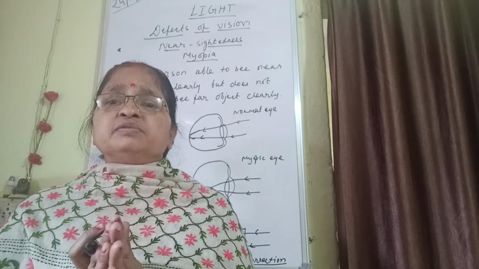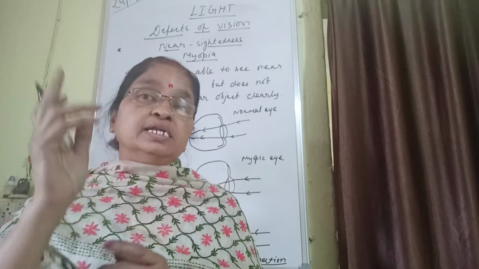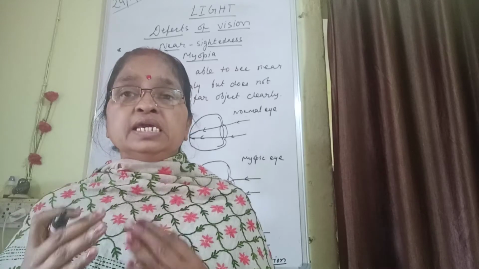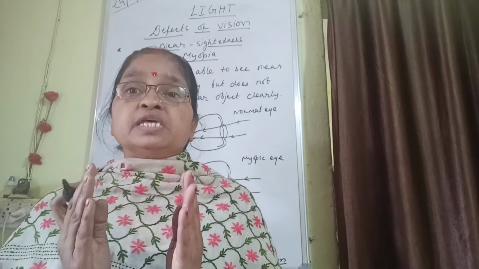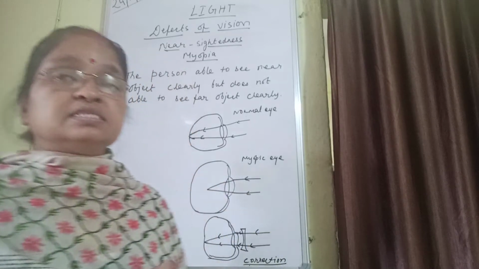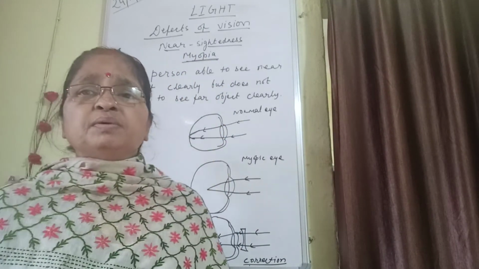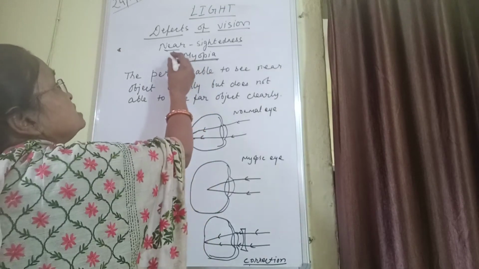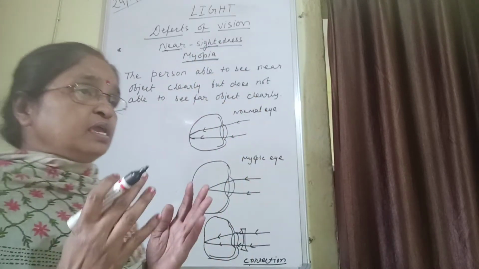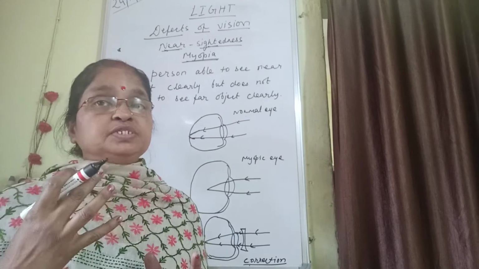From this situation, what have we understood? We have understood that the person is not able to see far distant objects clearly, but that same person is able to see near distant objects clearly. If that type of problem is occurring, then the name of that defect is myopia. Very simple. How will you remember this? Myopia is also known as nearsightedness. Near sight means the person is able to see near objects clearly, not able to see far objects clearly.